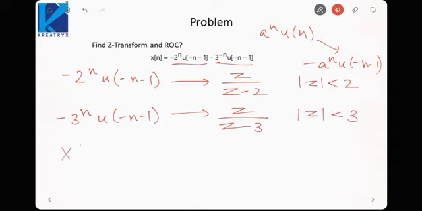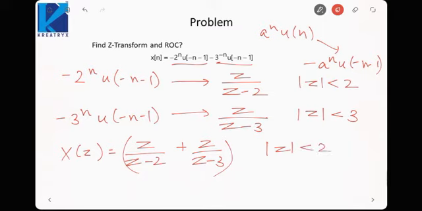So the total X(z) would be the sum of these two, z upon z minus 2 plus z upon z minus 3. And the ROC would be the intersection of these two. Now the intersection of these two would be mod z is less than 2. The smaller of the two regions would be the intersection of the two ROCs. It will be mod z is less than 2.